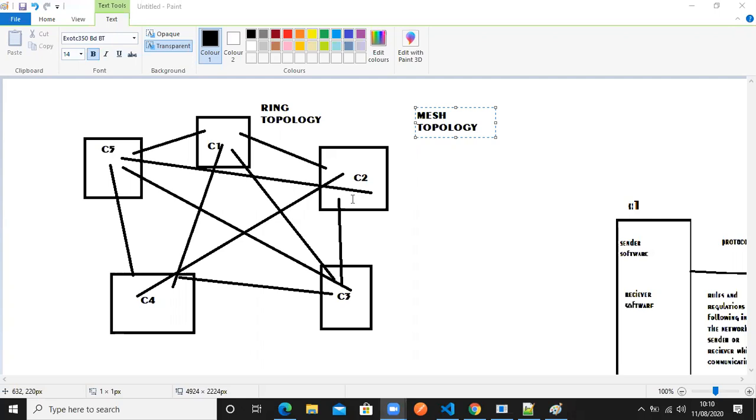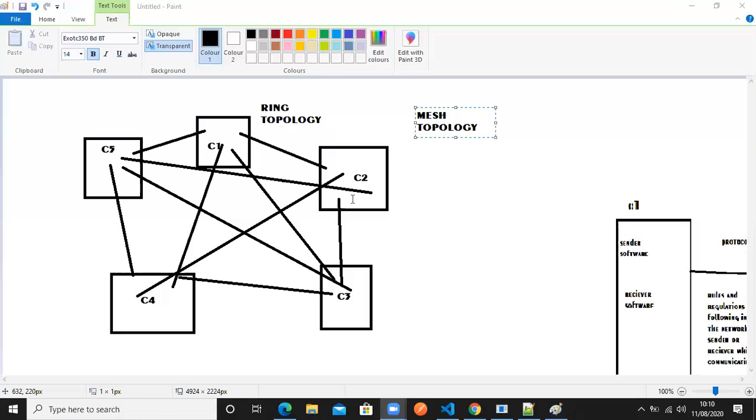Topology is nothing but just how the computers are connected in this network. The diagram is nothing but topology. If I plot a diagram of how these computers are connected in this particular organization, then that is called topology, nothing else.